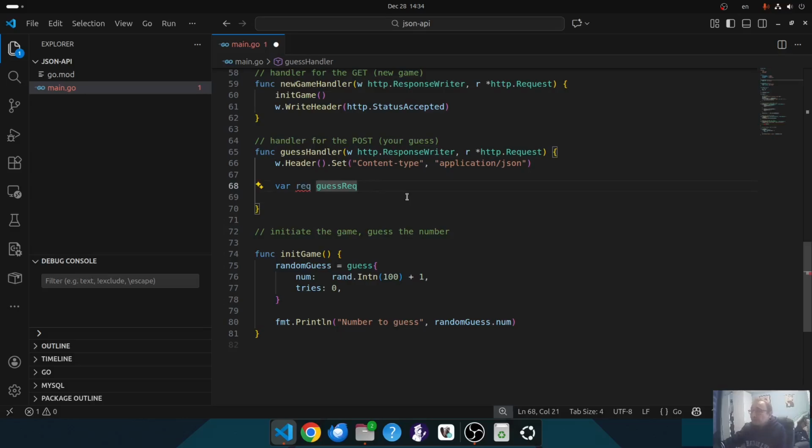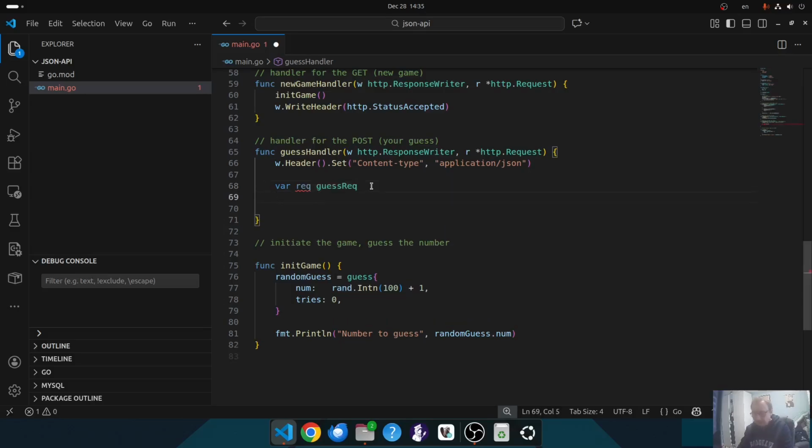If I'm dealing with JSONs, I could convert this request body to a string or a byte slice and use the previous lessons' JSON marshal and unmarshal. But if we are dealing with response writers, we have a different way to do that, which is more effective. I can use the response writer directly. Let's see how we do that.